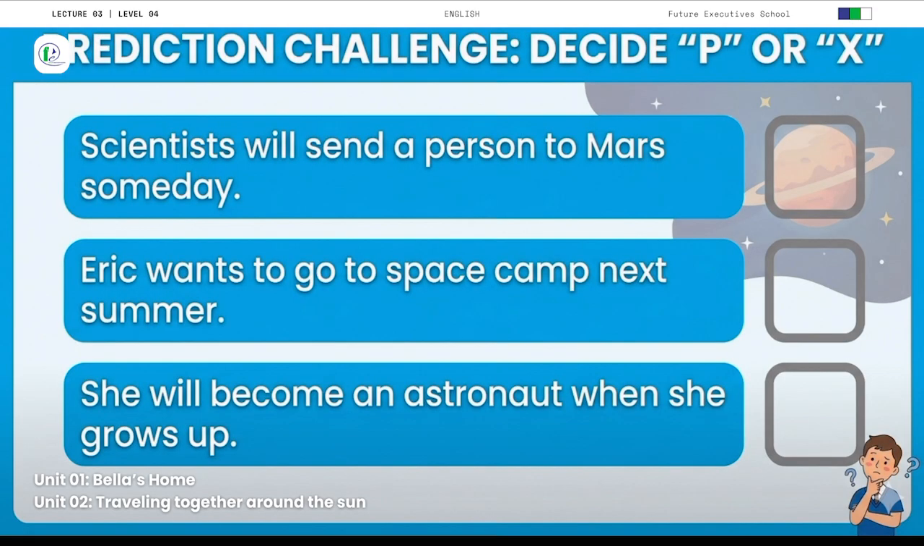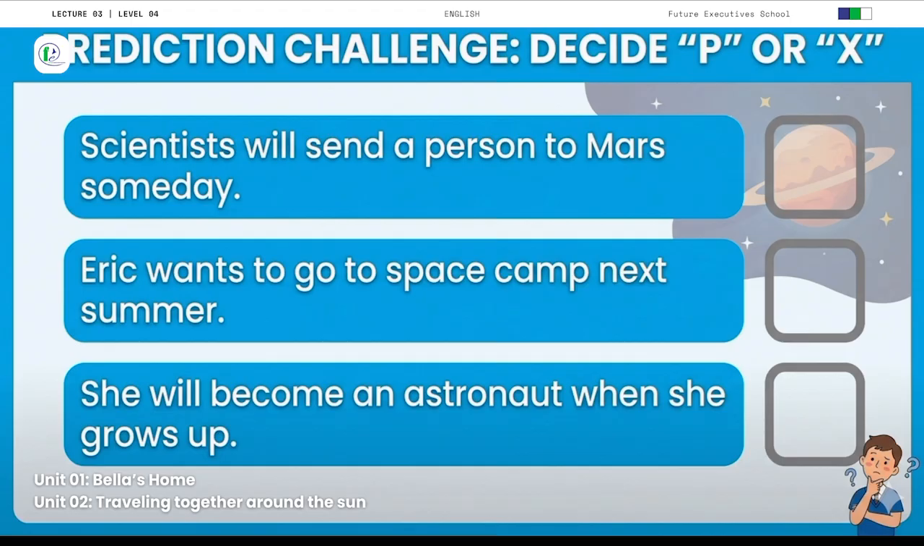Two of the following sentences are predictions. Write P beside them. Write X beside the sentence that is not a prediction. Okay, it means you will read each sentence carefully. If the sentence is talking about something that may happen in the future, we write P beside it. And if the sentence is not about the future, like it's just someone's wish, feeling or plan, then write X beside it. If a sentence uses will and tells what we think will happen, it is a prediction. And if a sentence talks about a wish, plan or decision, it is not a prediction.